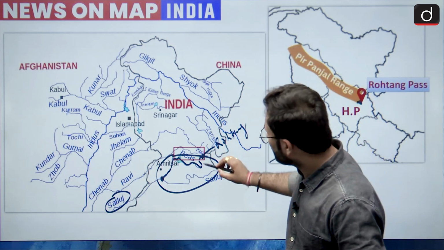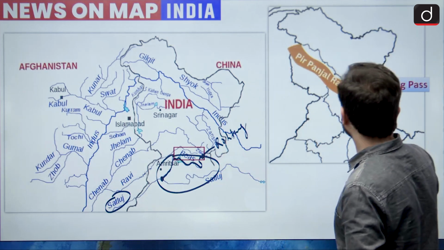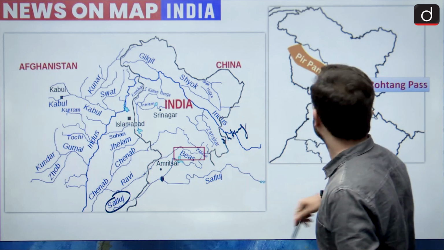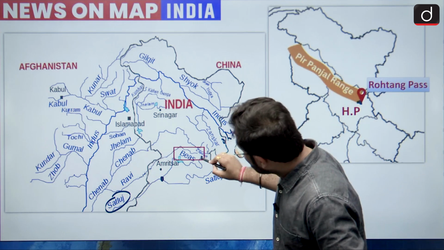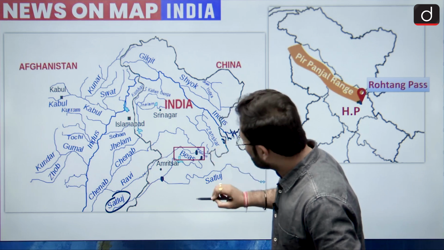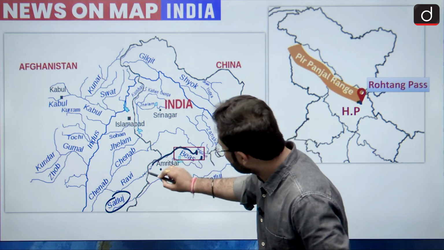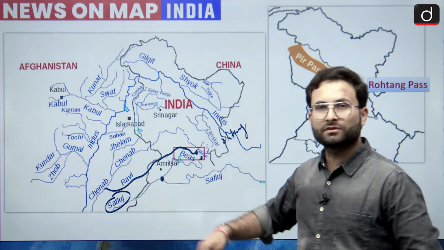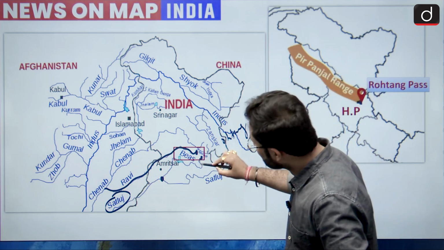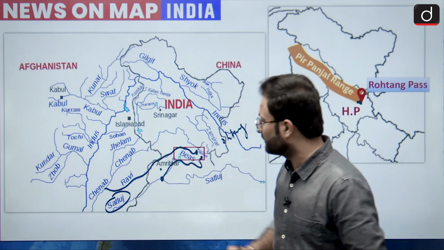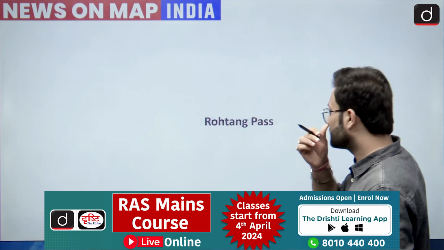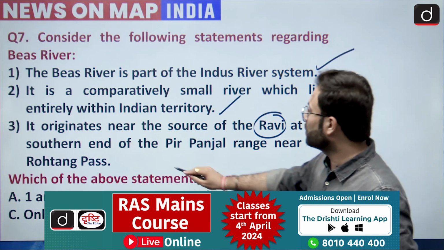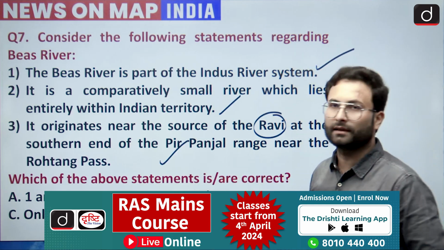So this is basically your Beas River. This is the origin of your Beas River, and this is the origin of Ravi River, okay. So this is the course of Ravi, and it merged with the Chenab River, and this is your Beas River, and it merged with the Satluj River, okay. So the sources are nearby in the Rohtang Pass, okay. So this particular statement is also correct. So option D would be your right answer.